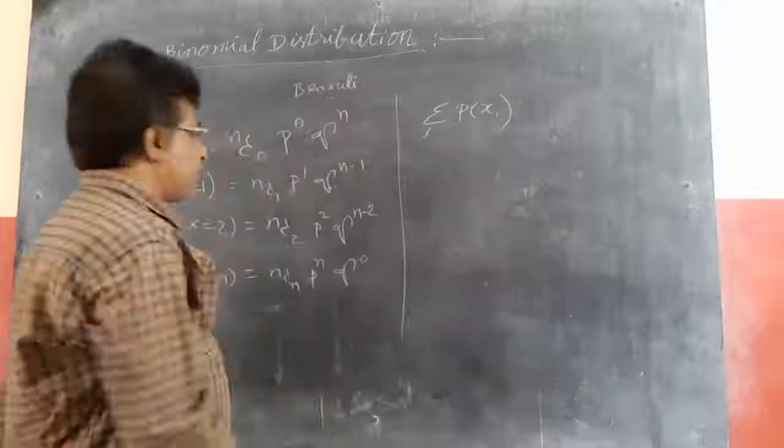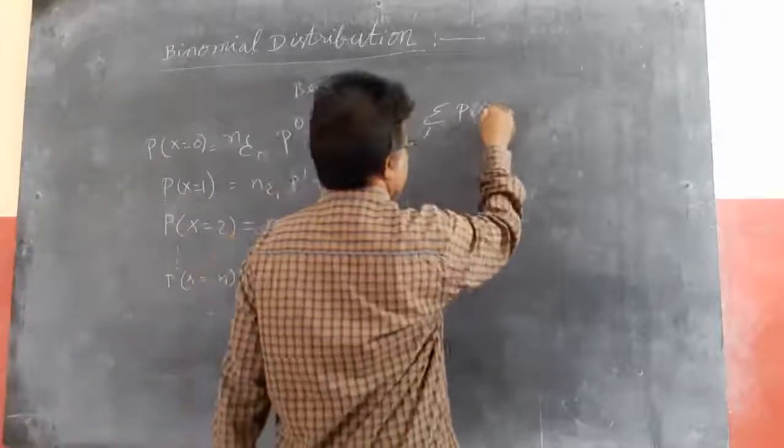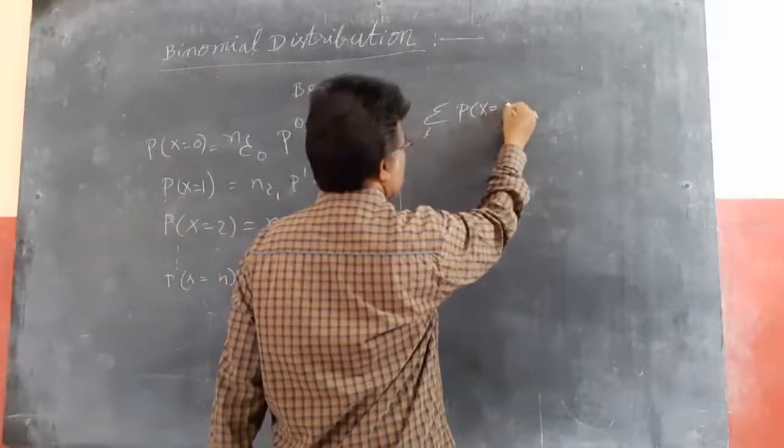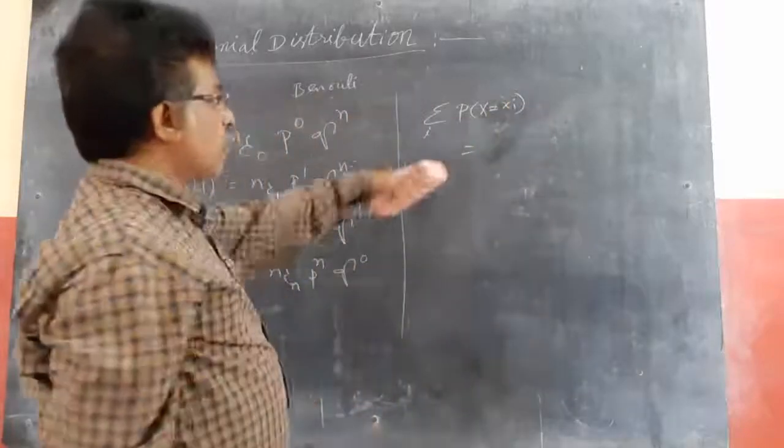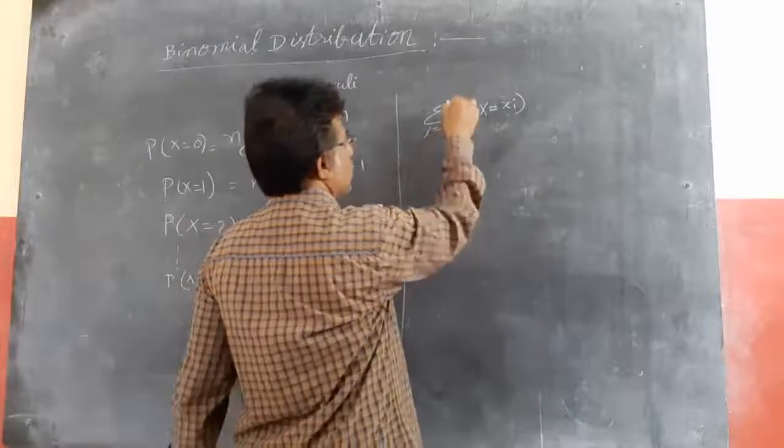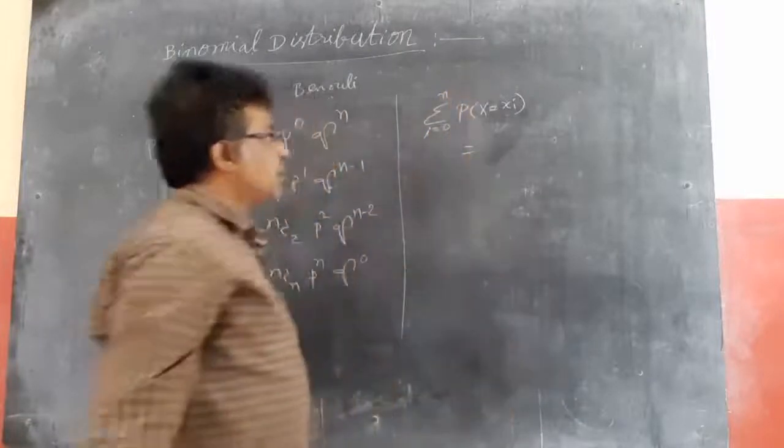Sigma P of Xi, summing over i from 0 to n.